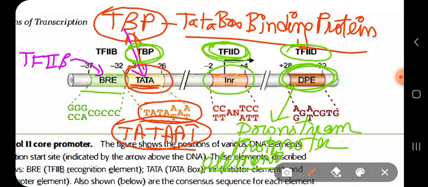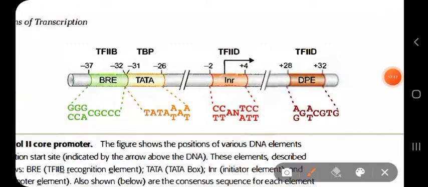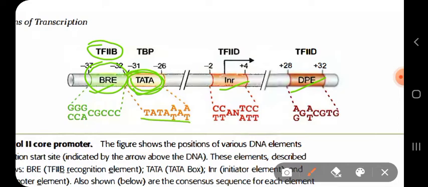So here we can see altogether that these are the sites of the promoter region where your RNA polymerase binds, and also the transcription factors bind. Mainly the TF2B recognizing element, here TF2B binds. Then the Tata box, because it is rich in T and A sequence, that's why the name Tata box comes.